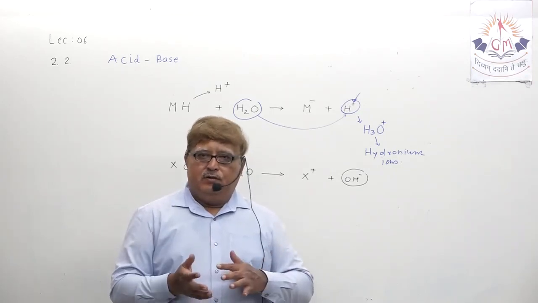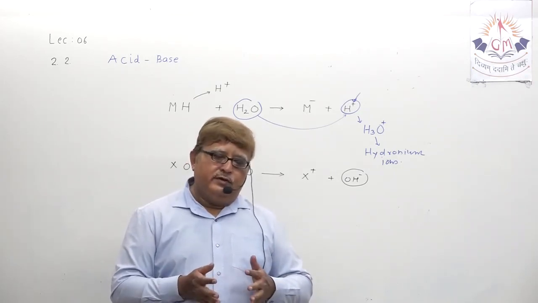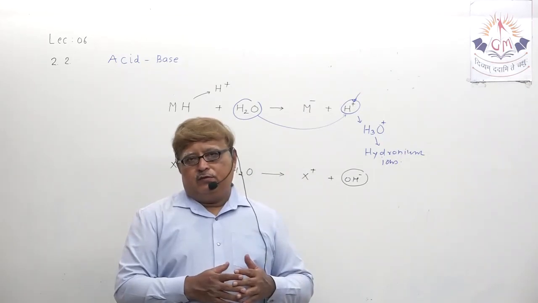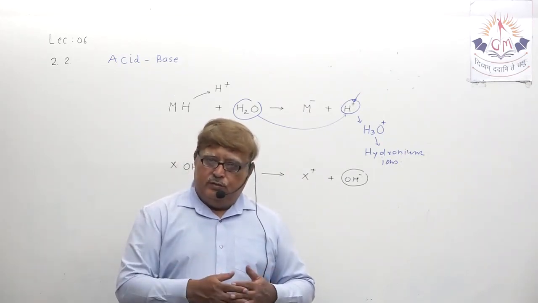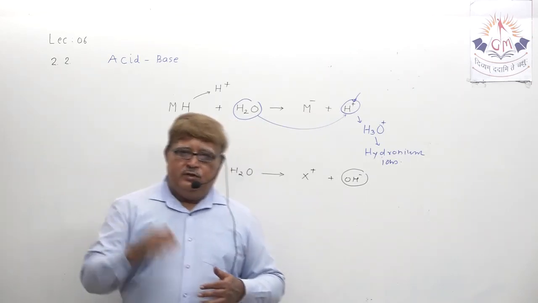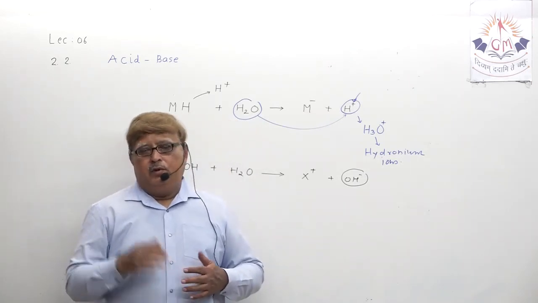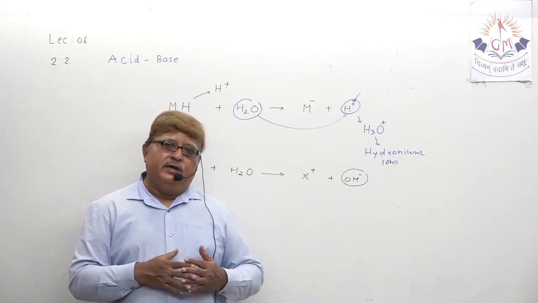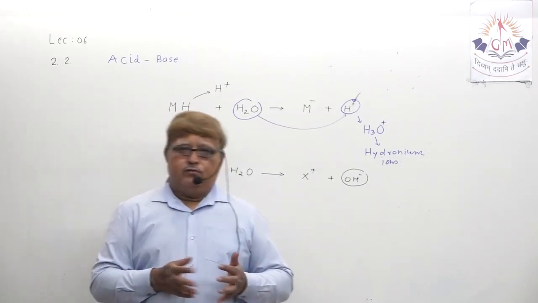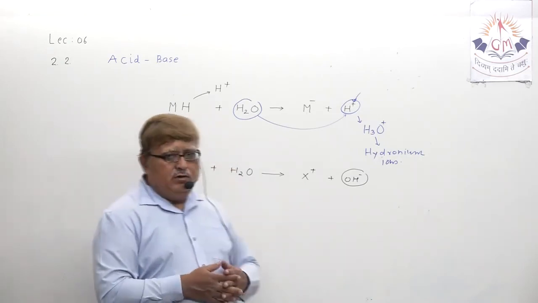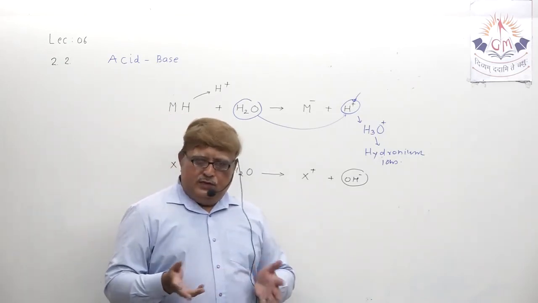Concentrated and dilute have this difference. Concentrated has more concentration of H plus or OH minus ion, depending on acidic or basic solution. Dilution means less concentration of H plus and OH minus. Understood, my dear student? So that topic we have almost discussed.